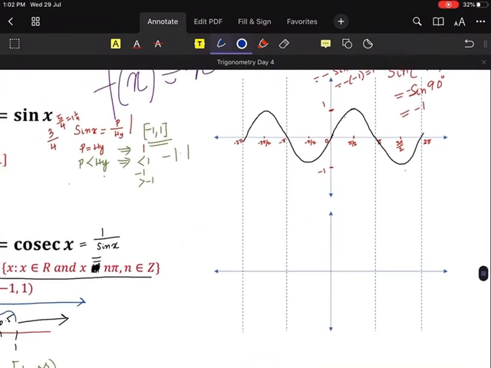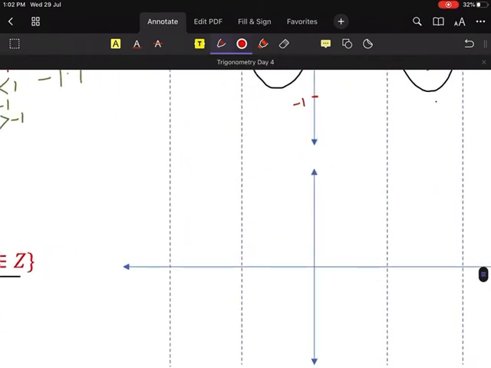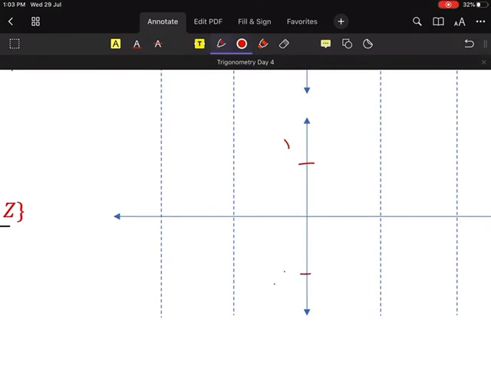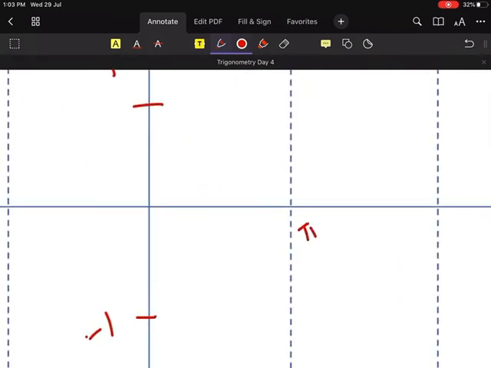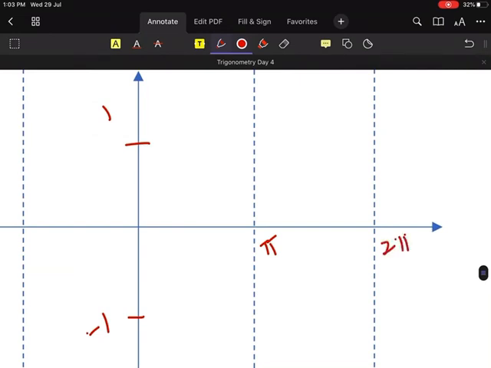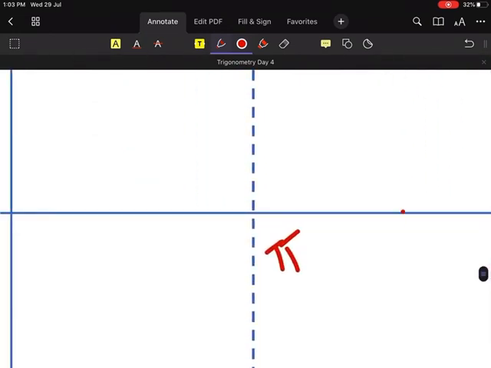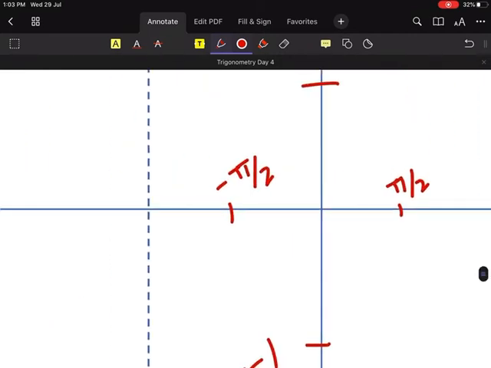Now let's start drawing this diagram. This is the most interesting part, the drawing of this diagram. Actually, there are shortcuts, but let's first draw it. So one thing, the marking we have to do here is pi, and here it will be 2 pi, here it will be 3 pi by 2, here it will be pi by 2, here it will be minus pi by 2.